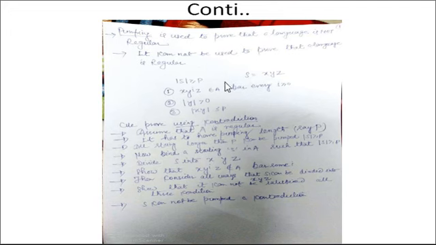So first of all we will take a string denoted by S. We assume S equals xyz. That means the string S is divided into 3 parts, known as x, y, z.